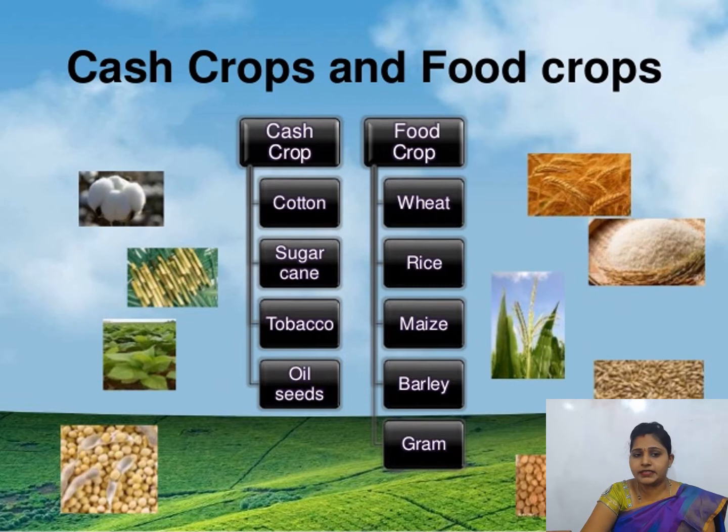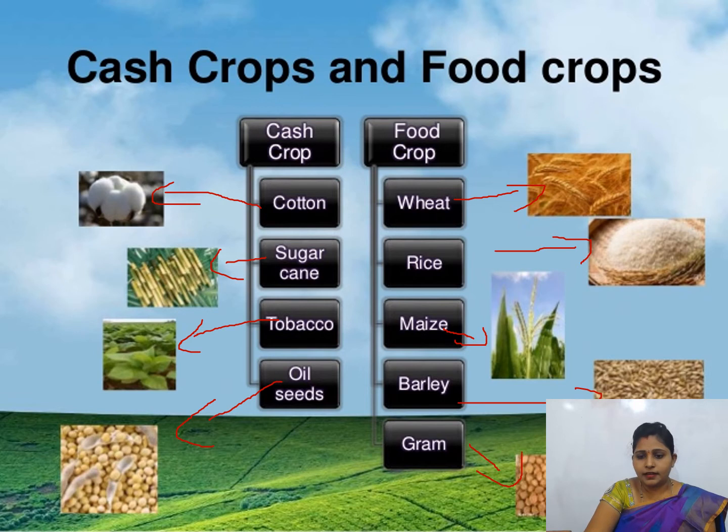Here are a few examples of cash crops and food crops. Cash crops are cotton, as you can see in this picture, sugarcane, tobacco and oil seeds. And in food crops, here also there are a few examples: wheat, rice, maize, barley and gram. These are a few examples of cash crops and food crops.